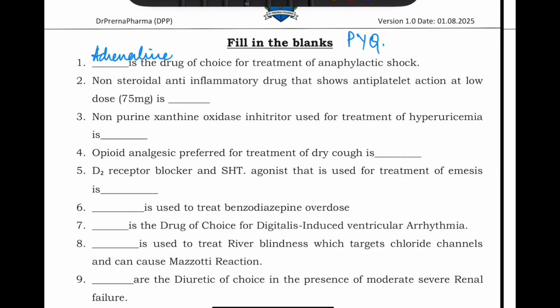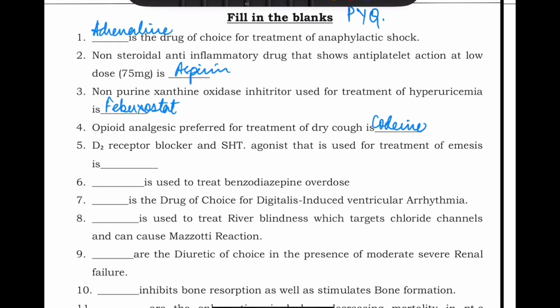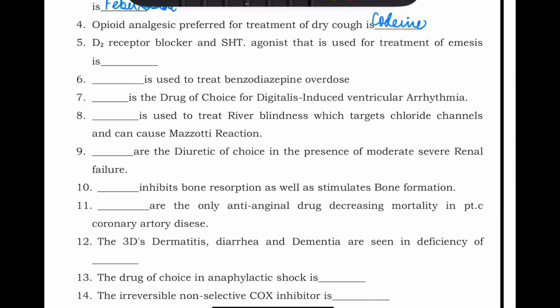NSAID that shows antiplatelet action at low dose is very simple. It is aspirin. Non-purine xanthine oxidase inhibitor, which is used for treatment of hyperuricemia, the answer here is febuxostat. Okay, opioid analgesic preferred for treatment of dry cough is codeine. H2 receptor blocker and 5-HT agonist that is used for the treatment of GERD is metoclopramide.